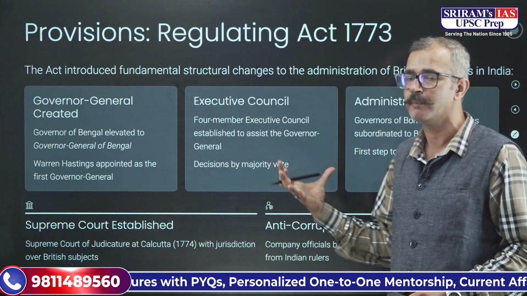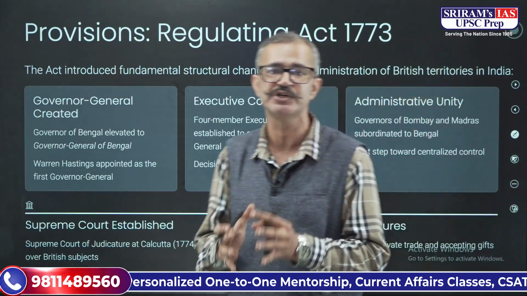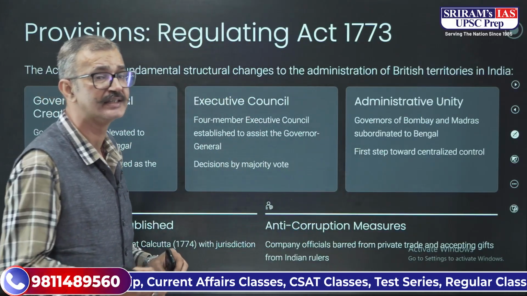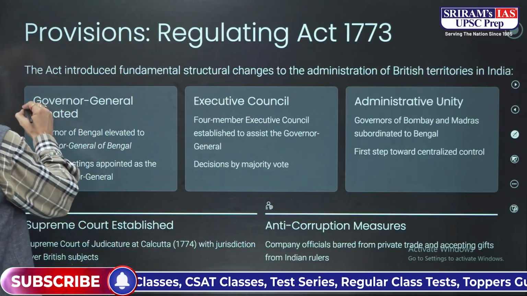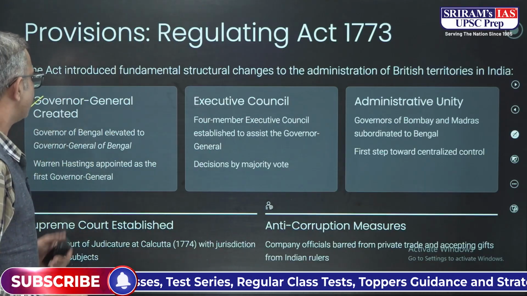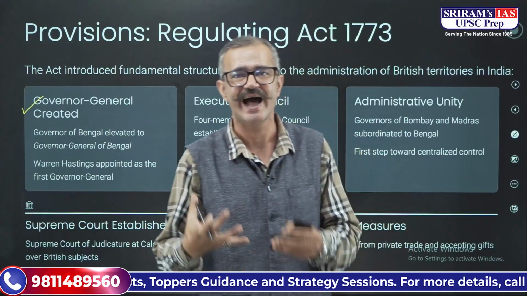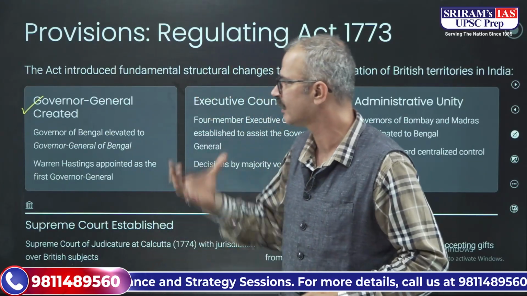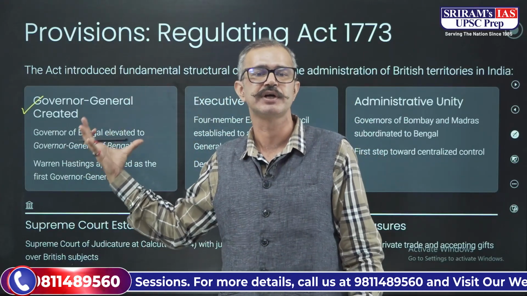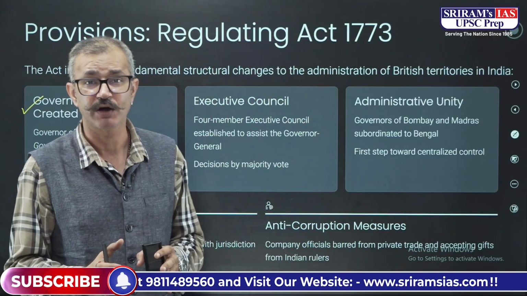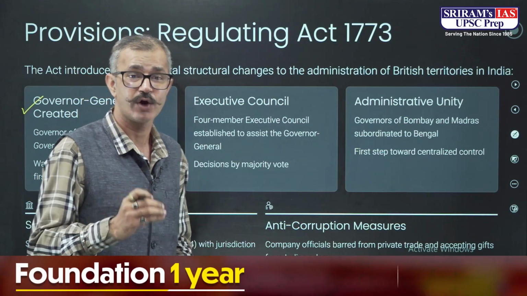Now, when we talk about the various features or provisions of this Regulating Act of 1773, the most prominent feature is that it made the Governor General of Bengal. The Governor of Bengal was designated as the Governor General of Bengal, and the first such Governor General of Bengal was Warren Hastings, who at that point of time was also the Governor of Bengal.